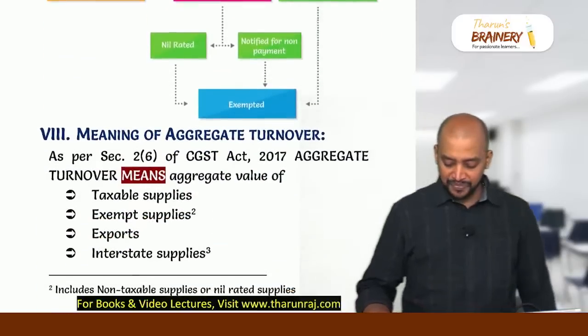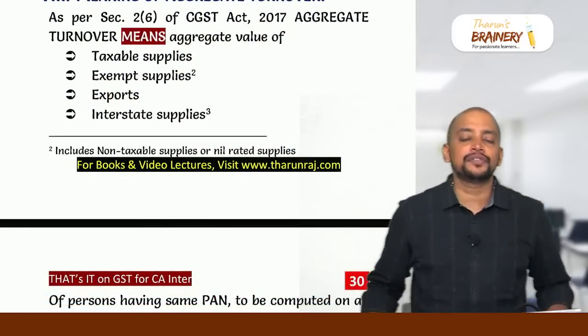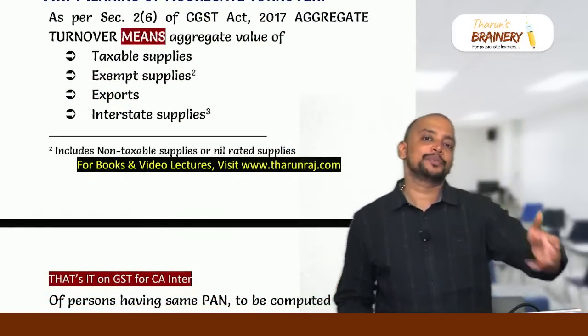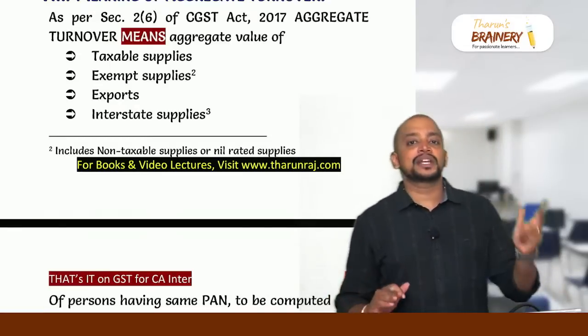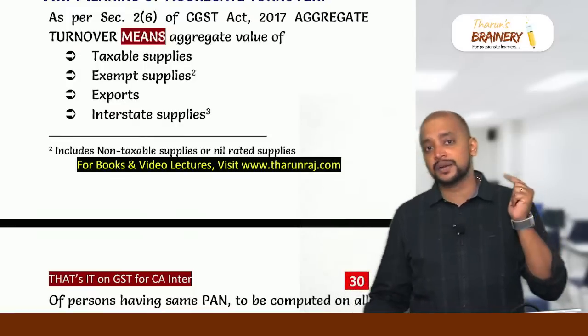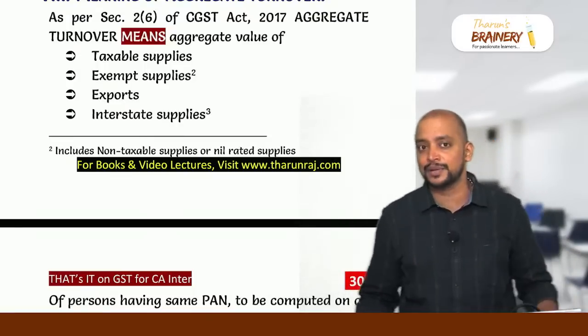So then next, you need to know even the meaning of aggregate turnover, because some questions will be coined on the meaning of aggregate turnover. What will come under aggregate turnover? Everything. Taxable supplies will come, exempted supplies will come, non-taxable supplies will come, zero rated supplies will come. Everything will come in aggregate turnover.